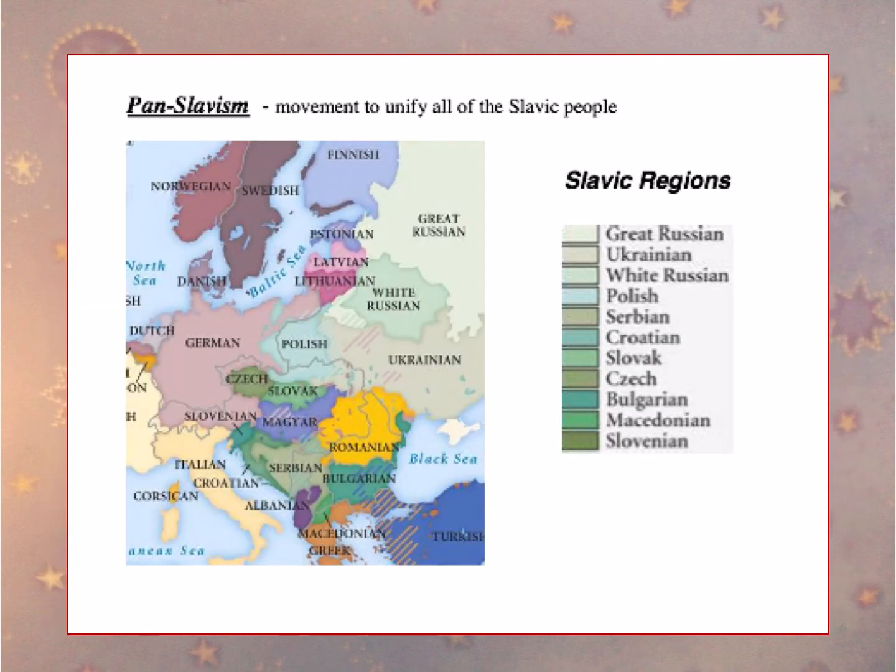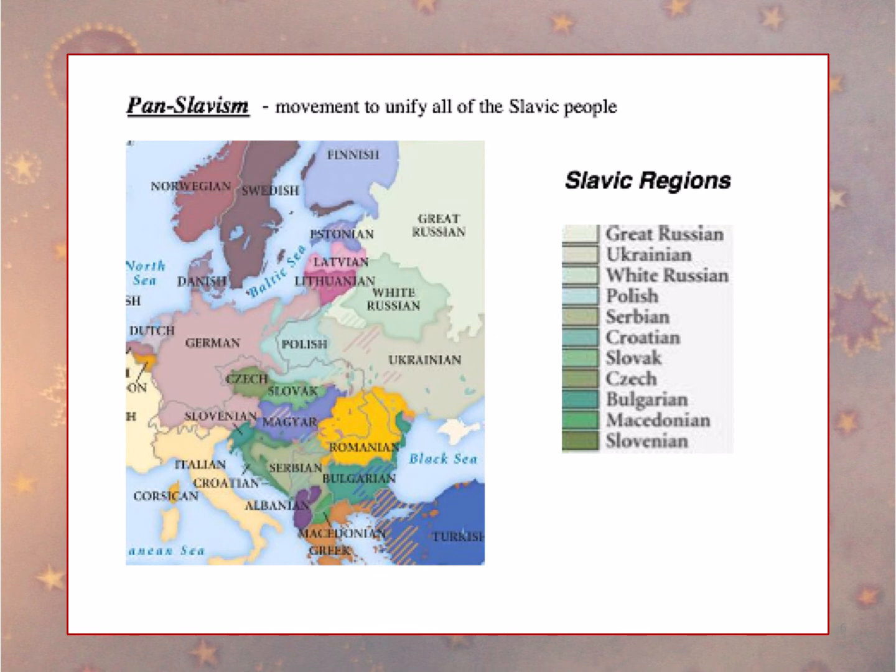Then we have Pan-Slavism, which is a movement to unify all of the Slavic people. Again, you can see on the map on the screen a lot better than you can on your paper how there were a lot of Slavic regions that were individual countries either at the time or have now become individual countries. But this movement was, okay, if I'm a Slavic region, then I want to unite the other Slavic regions. So basically, I'm motivated to form alliances if I have this nationalistic view.